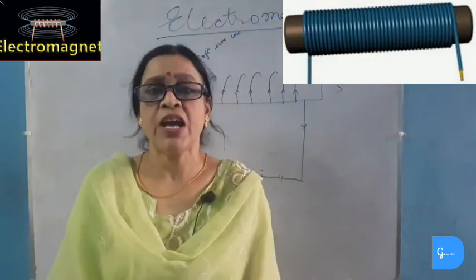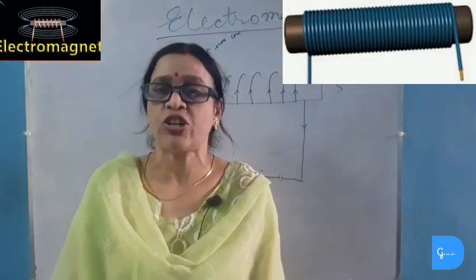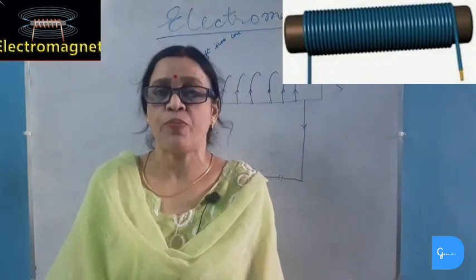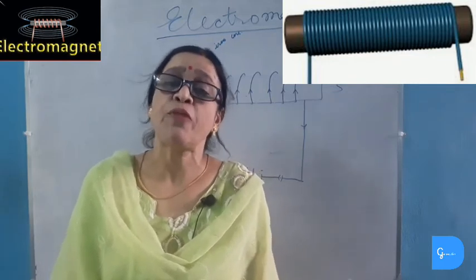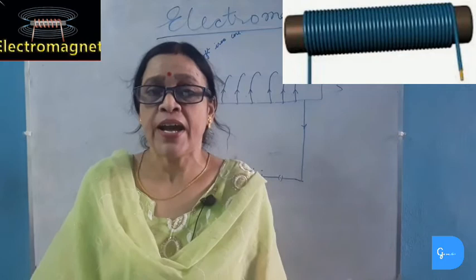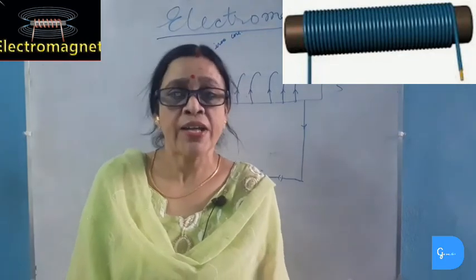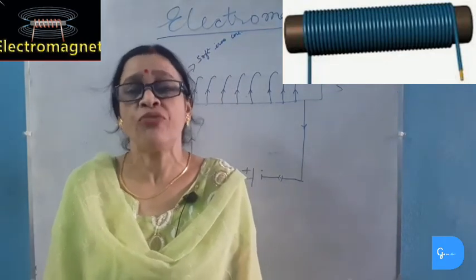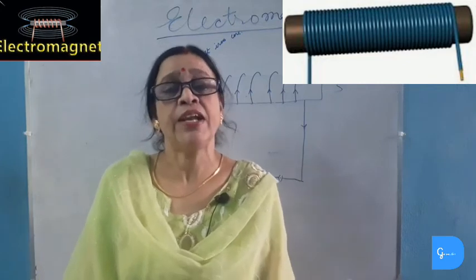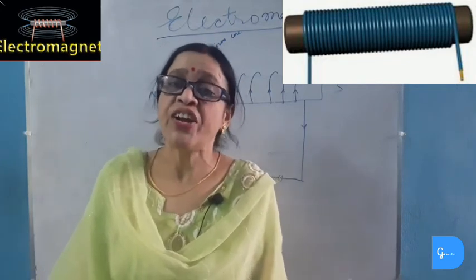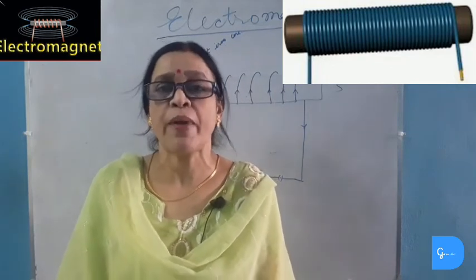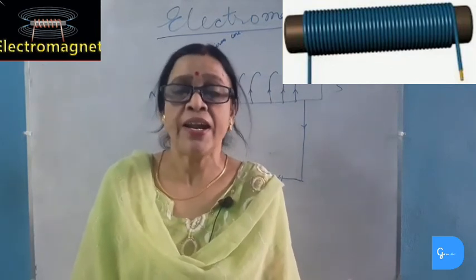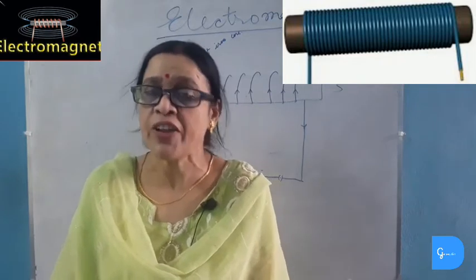Now we will study the factors affecting the strength of electromagnets. The strength of an electromagnet depends on the number of turns of the coil. If we increase the number of turns of the coil in the solenoid, then a greater magnetic field will be produced, and so the strength of the electromagnet will increase. Secondly, it depends on the strength of the current. If we increase the strength of the current flowing through the solenoid, then the strength of the magnetic field produced will increase, and hence the strength of the electromagnet will increase.